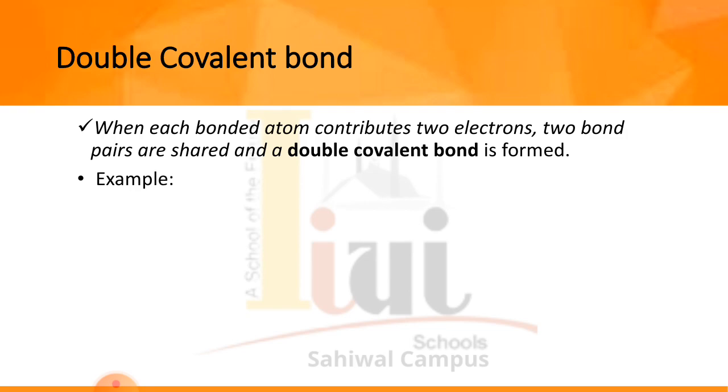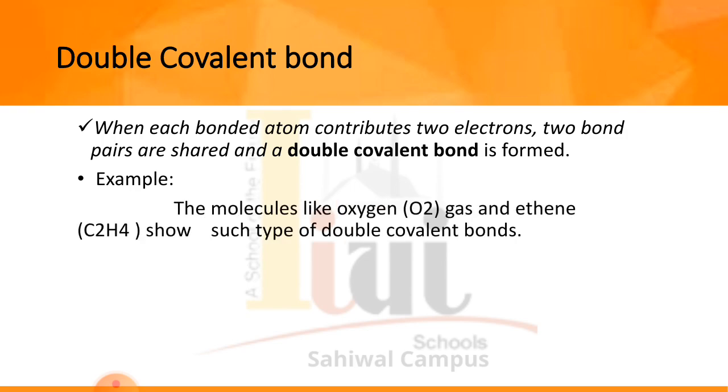If we take up examples of the double covalent bond, on page number 62 of your textbook we have oxygen, O2, and ethene, C2H4. Molecules like oxygen gas and ethene show such double covalent bonds.